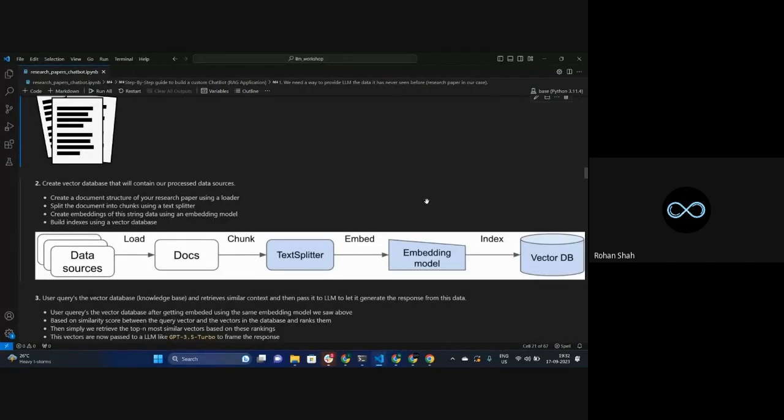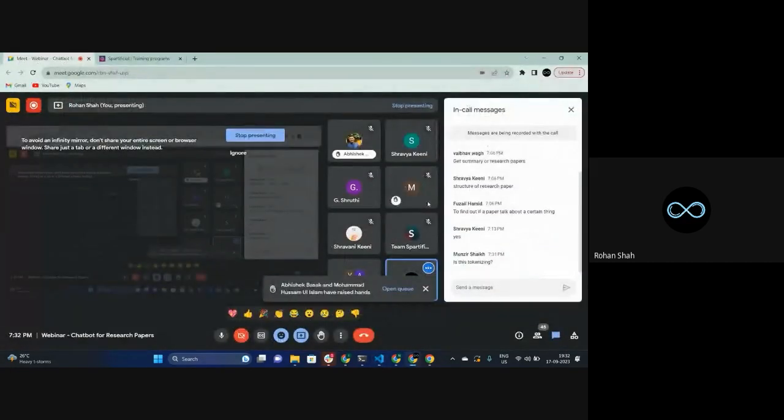Anyone over here is aware of the embedding techniques? Okay. Tokenizing is not the same as the text splitter. Tokenizing is splitting word by word. If you have a sentence, then you are splitting the sentence word by word. What we are doing over here is splitting character by character, and then clubbing them together. So tokenizing is a different concept.